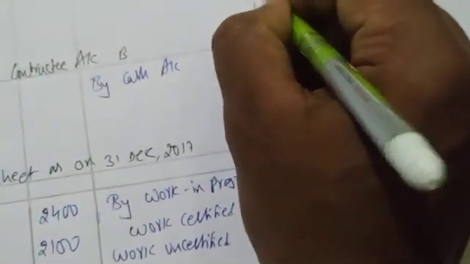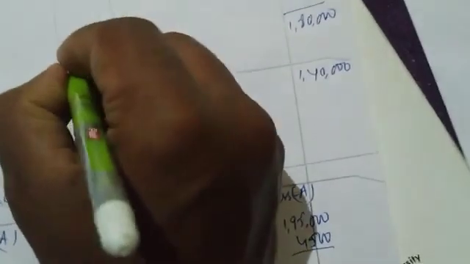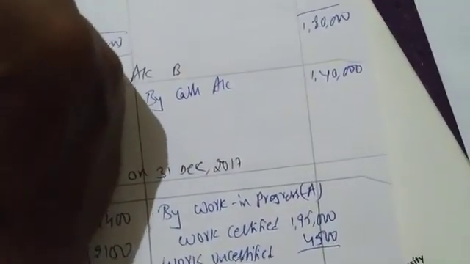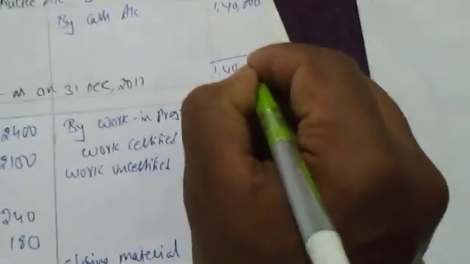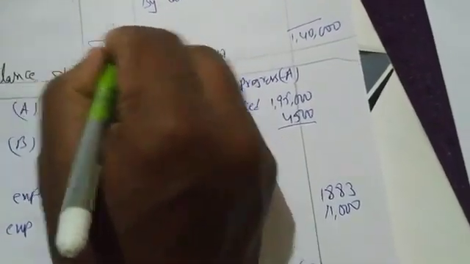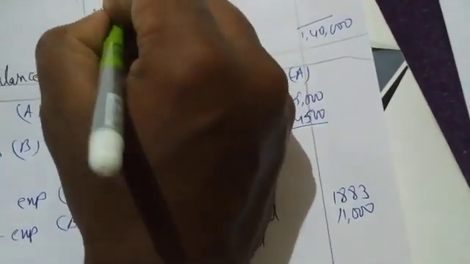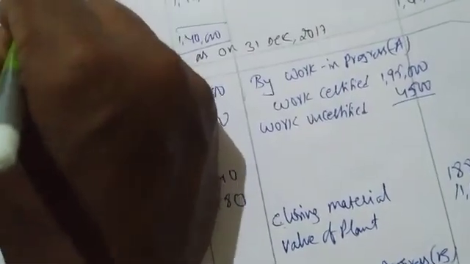A and B both done. Everything is done, right? Can I close this contract account? Yes, we can close it. Nothing will come now. Only one entry has been recorded. Then you write balance carried down 1,80,000, and the same here 1,40,000. 1,40,000 is the balance carried down.